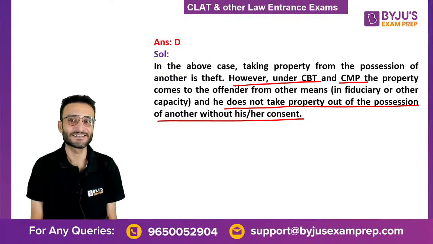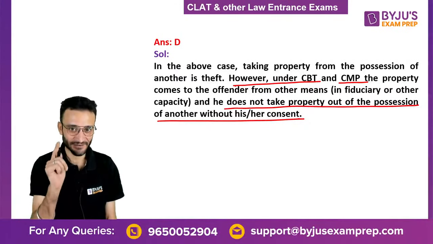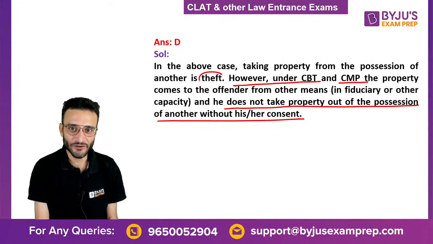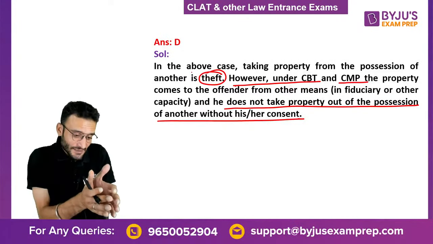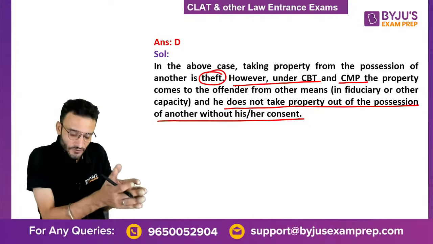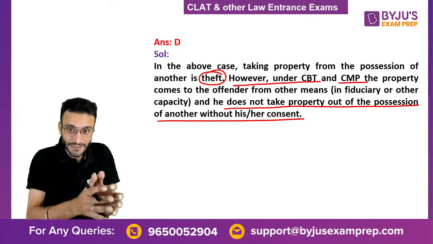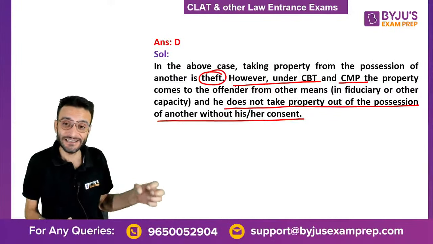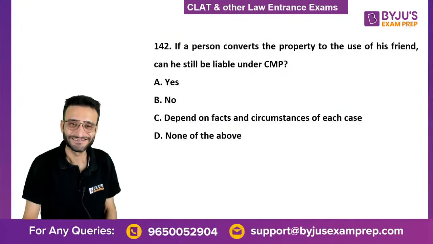That's the difference. Understand it. This is a case of theft. Criminal breach of trust is where there is a fiduciary relationship, but someone takes the property, and it amounts to theft.